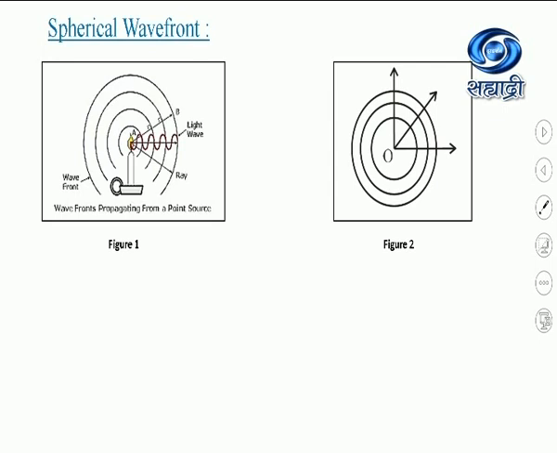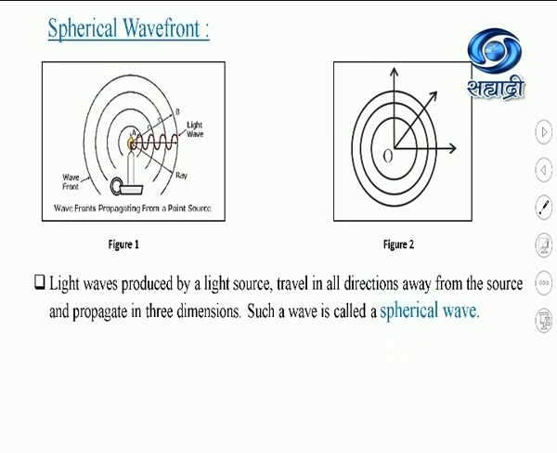Spherical wavefront is drawn by taking the source of light as a center. So here we have drawn different spheres around the source of light which represent different spherical wavefronts. The light waves produced by a light source travel in all directions away from the source, and they propagate in three dimensions. Such a wave is called a spherical wave.